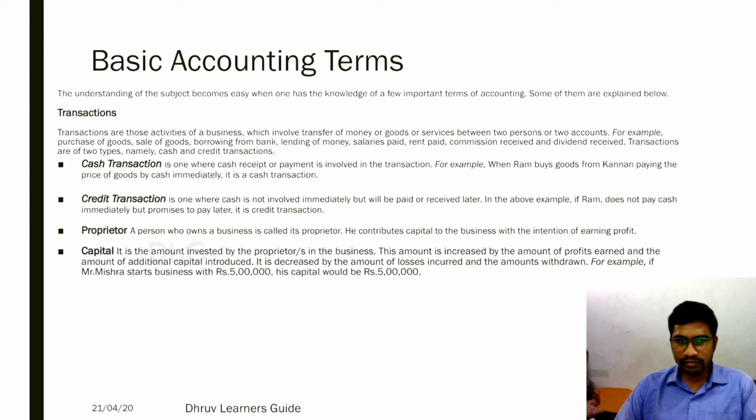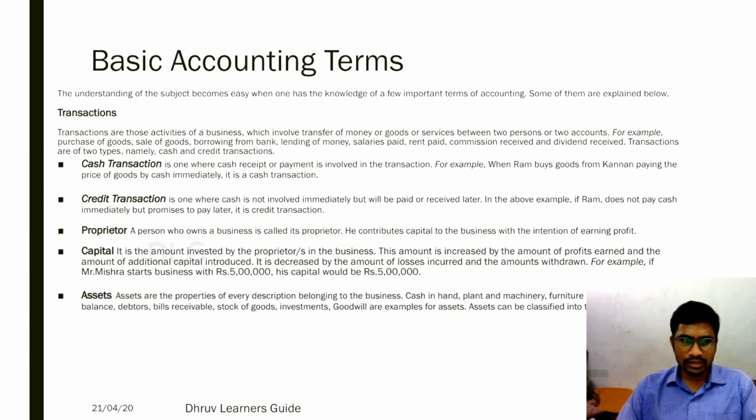For example, if Mr. Mishra starts a business with 5 lakhs, his capital would be 5 lakhs. Okay, you can understand. Say for example, if I want to start a business with rupees 10 lakhs, how much I am bringing into the business is 10 lakhs. So it has some monetary value. So it is said to be a transaction, right?